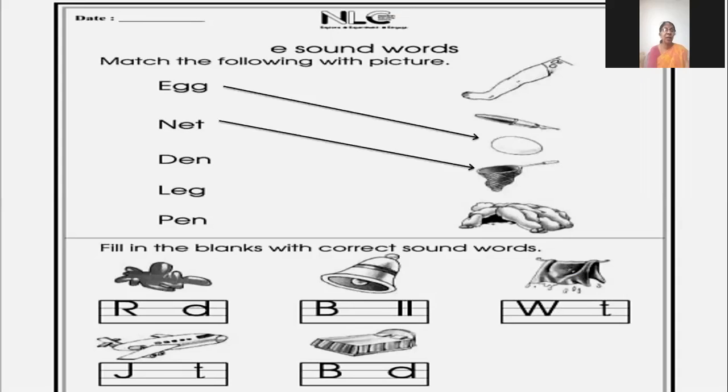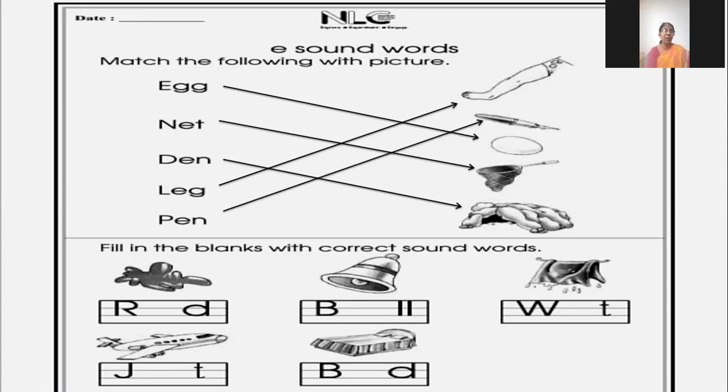Next word is den. D-E-N, den. We will match it with den. Next word is leg. L-E-G, leg. So we will match it with leg. Next word is pen. P-E-N, pen. We will match it with pen. So these words, we have to learn the spellings. We have to read and match it.